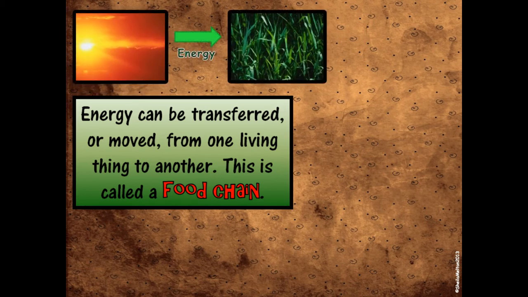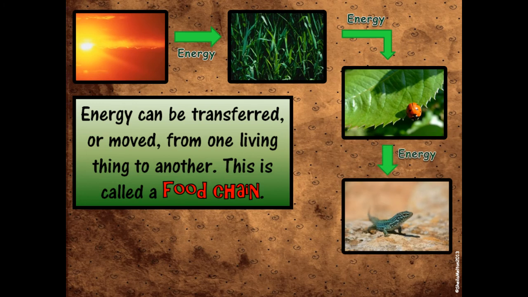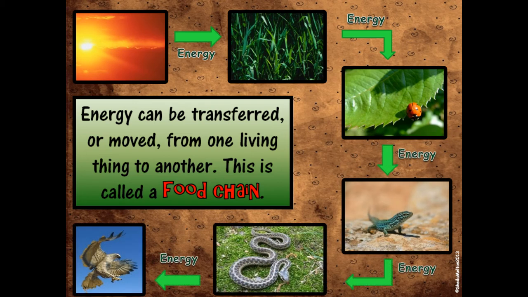Okay, so here we have the sun. The sun is giving energy to that plant. The plant is making its own food. And then, oh my goodness, what's happening now? The ladybug is eating that leaf. Now the ladybug is getting its energy from the plant. Uh-oh, what do you see happening? That lizard is going to eat that ladybug. So now the lizard is getting energy from the ladybug because the lizard's going to eat the ladybug and he's going to get some energy.